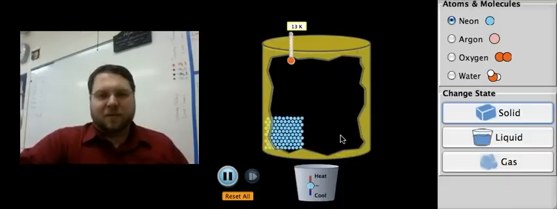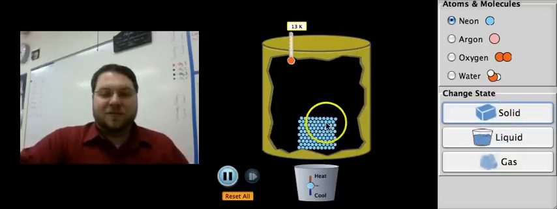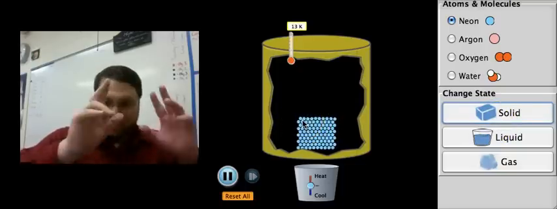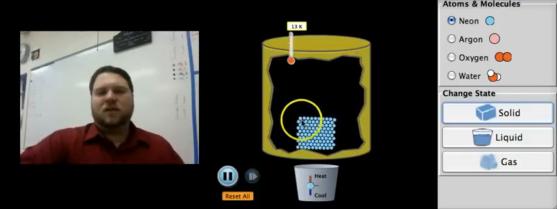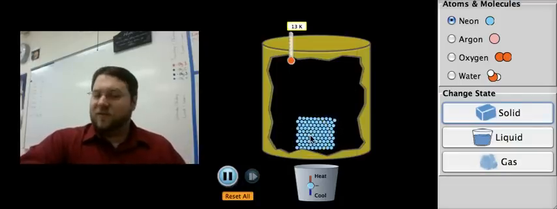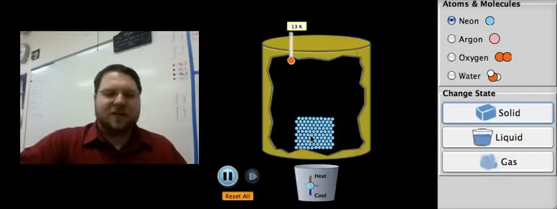And the thing that forces them apart is how quickly they're moving. So with a solid, the particles are moving relatively slowly. That means that that Velcro, if you will, the forces between the molecules, can actually hold them right together. I keep saying molecules, but for neon, it's atoms. You'll learn the difference later.